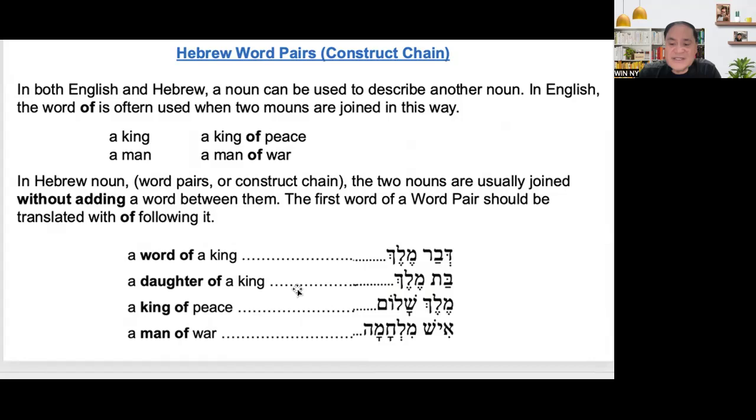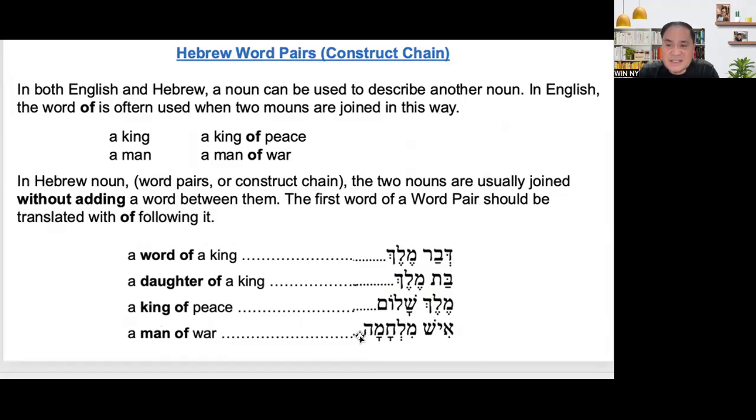Number two, a daughter of a king. So this is bat melekh. For bat, there are no changes of the first word, which we will discuss later, because some words of the construct do not change, while others are changed. Like dvar changed, but for melekh, there are no changes. A king of peace, melekh shalom, there are no changes. And a man of war, there are no changes.